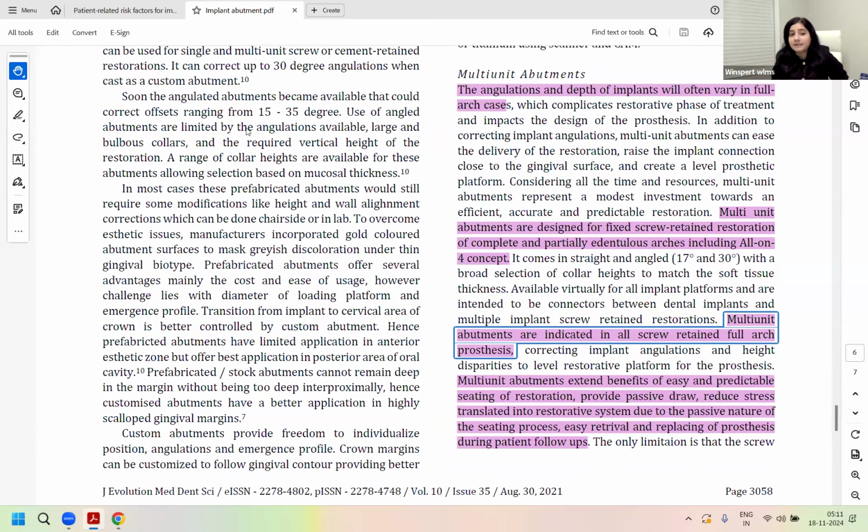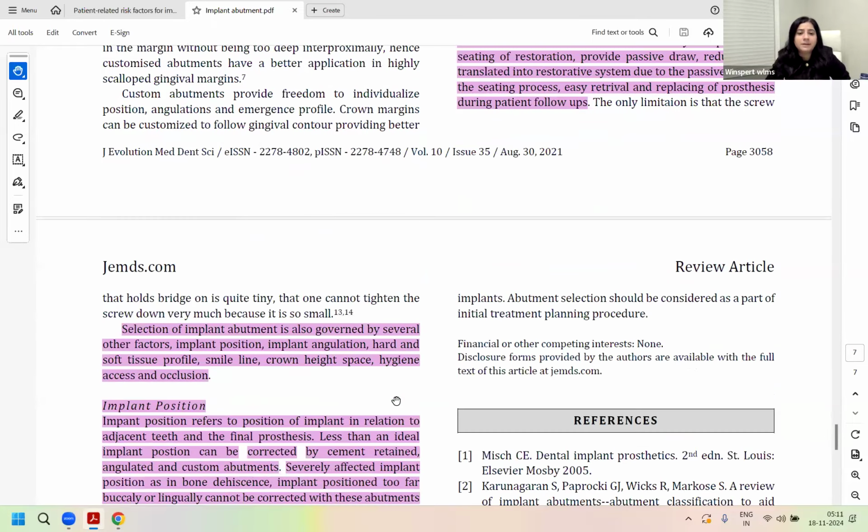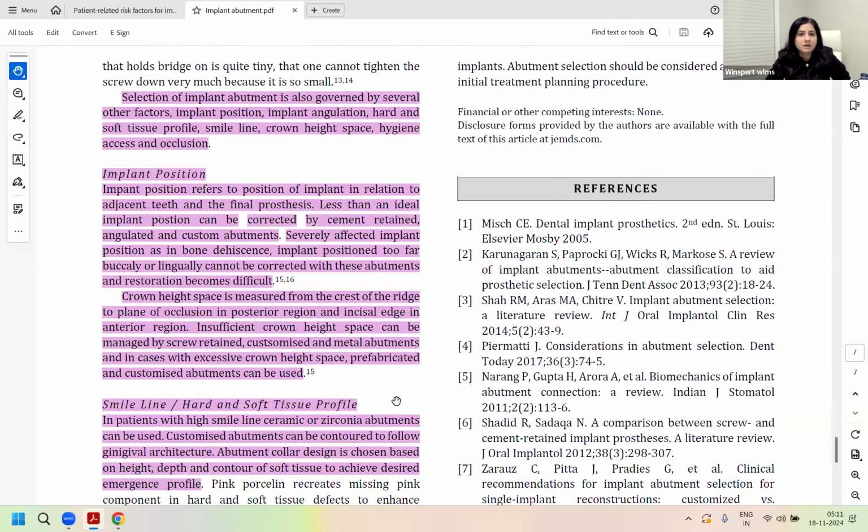They are indicated in your screw retained full arch prosthesis, right? They have more predictable seating, they can be more passive, and retrievability is easier. Easy retrieval and replacement after any complication is the biggest benefit of a multi-unit abutment.